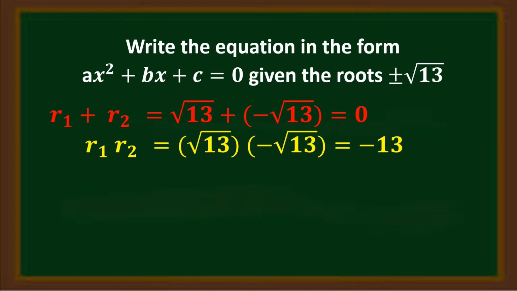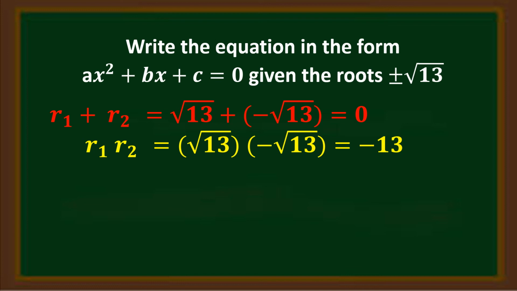Why? Because positive times negative is negative, and square root of 13 times itself is equal to square root of 13 squared. The square root is 13, so the product of the roots is negative 13.